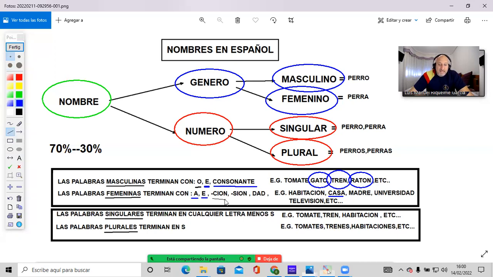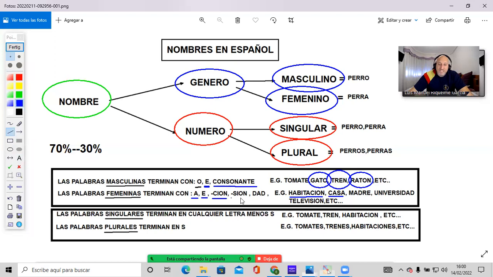Endings such as ción, and a good example would be habitación, this word in here. As you can see, it has that ending, C-I-O-N. All those words ending with ción tend to be feminine.